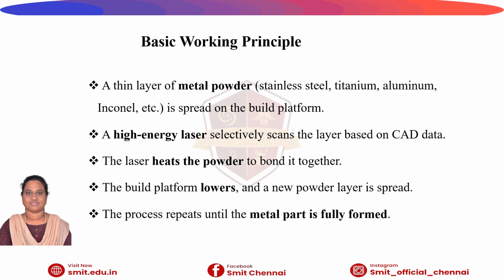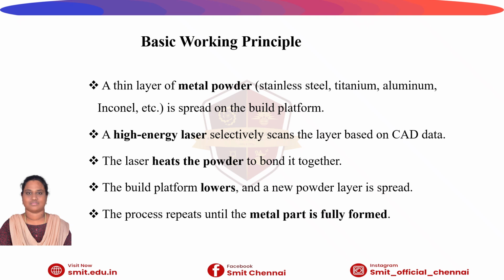The basic working principle is that a thin layer of metal powder is spread on the build platform. Metal powder means stainless steel, titanium, aluminum, etc. A high energy laser selectively scans the layer based on CAD data. The laser heats the powder to bond it together. Then the build platform lowers and a new powder layer is spread.